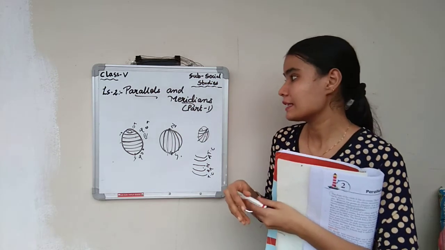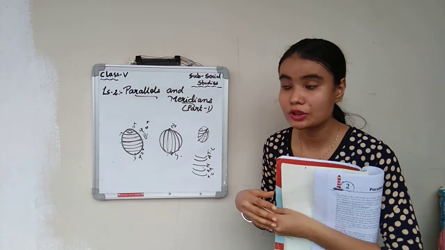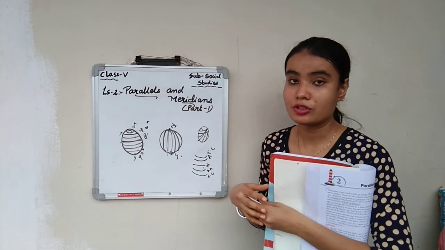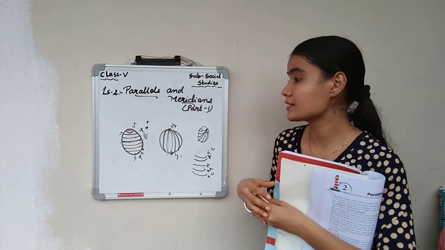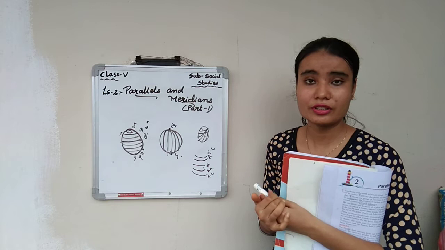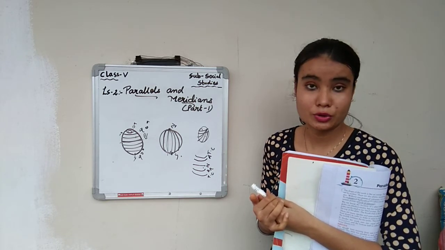So for today this much is enough. We have understood parallels. Everyone go through the video and read the lesson so that you can improve your reading skills. Also, in the next session, I'll explain to you about the meridians. Okay, children? Go through the videos and complete your notes also.